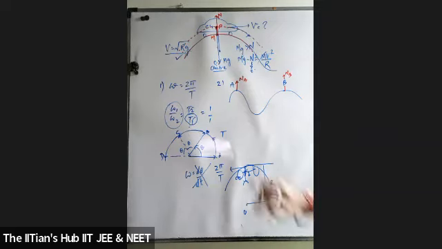Sir, it would be NA is less than NB. Okay, why NA is less than NB? Sir, again, we consider that at particular point A and particular point B, let the centripetal force acting towards center be mva squared by r and mvb squared by r, and the weight is acting vertically downwards. In this case, the radius of the circular path B will be more than the radius of A. So we consider, since the radius is more, the normal reaction force at B is more than the normal reaction force at A. Of course.